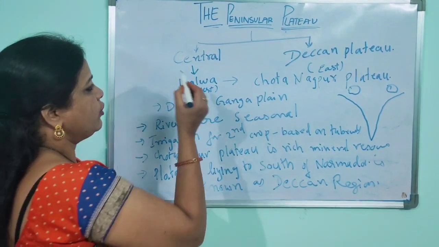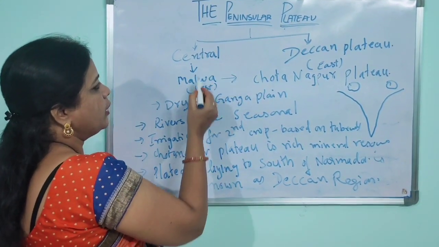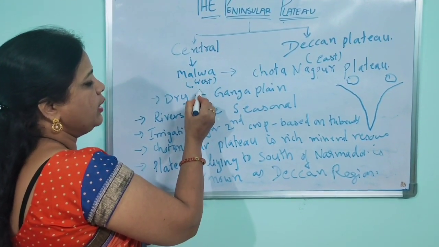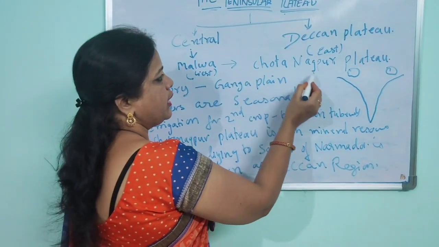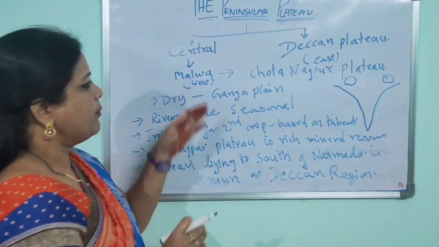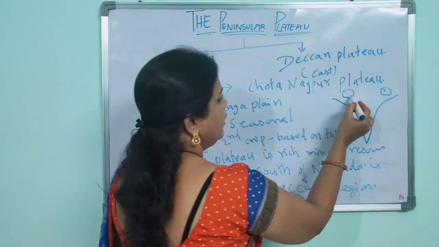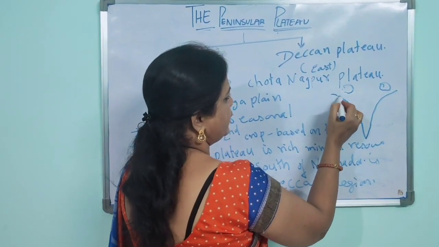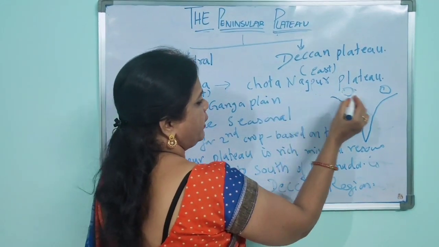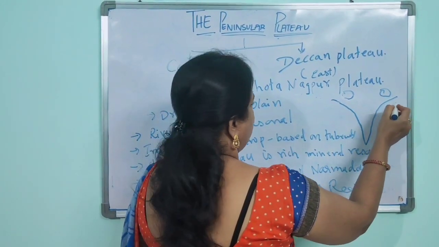When you talk about the central plateau, that is divided into two, the Malwa Plateau and your Chota Nagpur Plateau. The Malwa Plateau is in the west side. When you see your India map here, this is the west side, the Narmada region, and you take the Chota Nagpur Plateau in the east side.